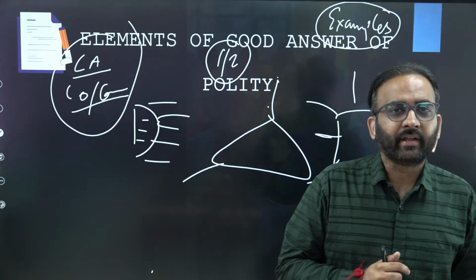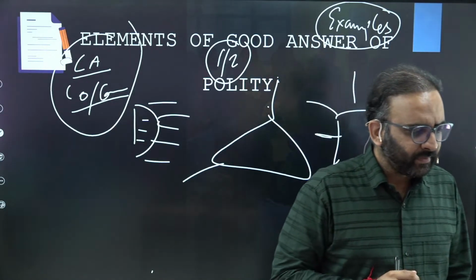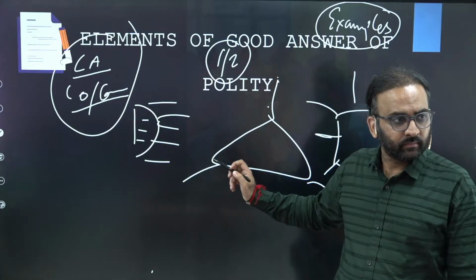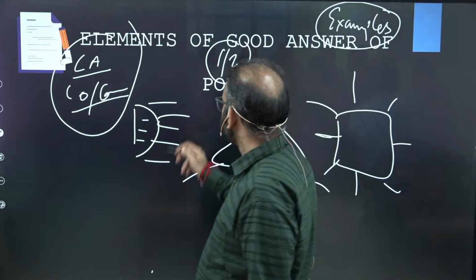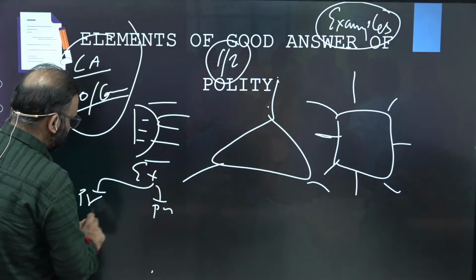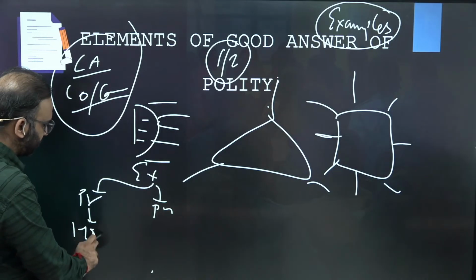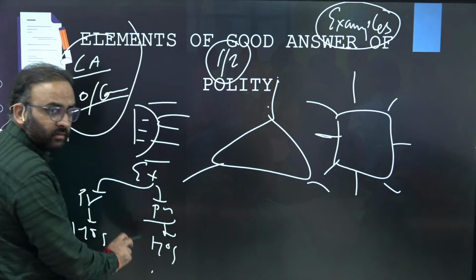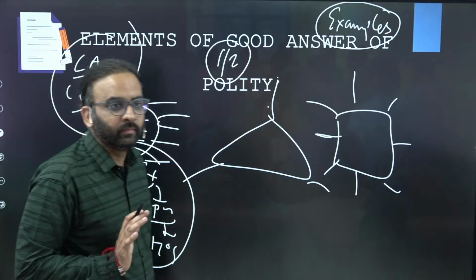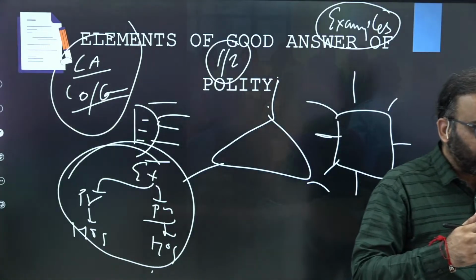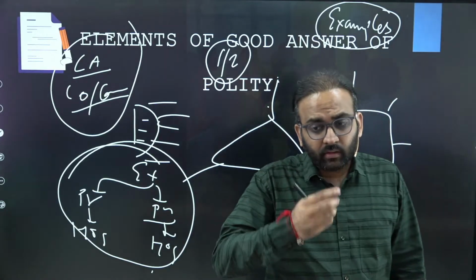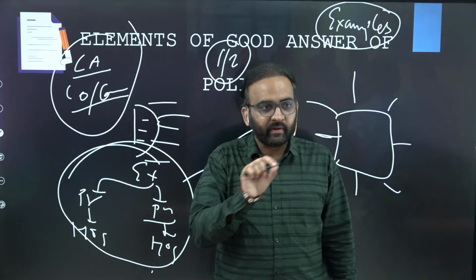Suppose you have been asked about the real and nominal heads of the state. There you can adopt bullet format, or even make flowcharts. For example, executive consists of the President and the PM; here you are making the President head of state, PM head of government, and so on. So this information could be presented through a flowchart also. But when you are asked for an opinion, whether the President plays any substantive role in Indian polity or not, then you need to adopt paragraph. That you can't give in bullets.